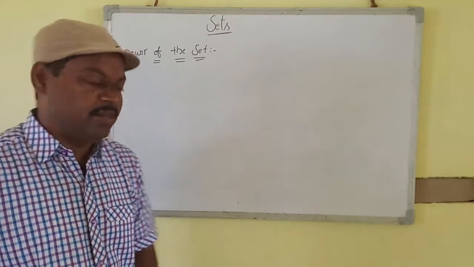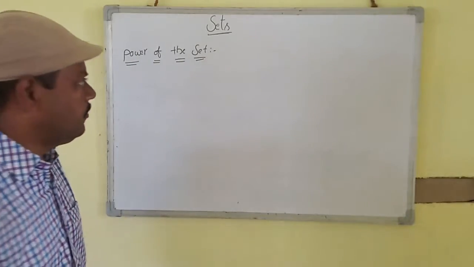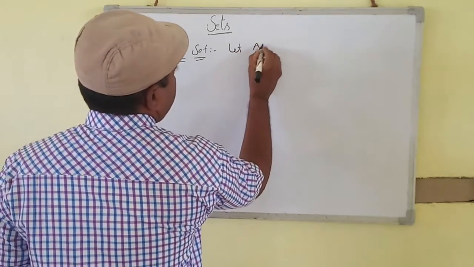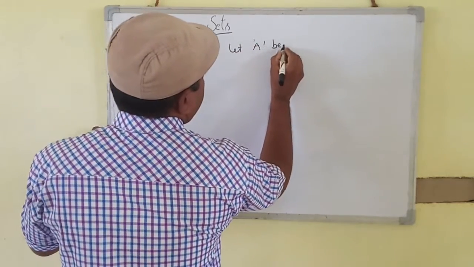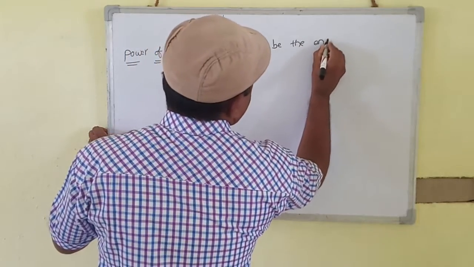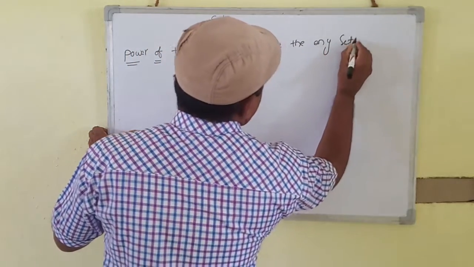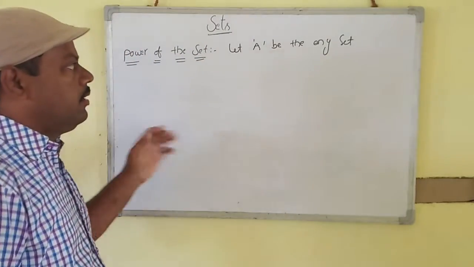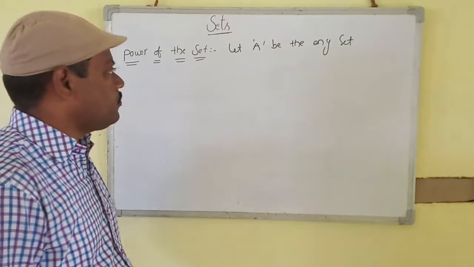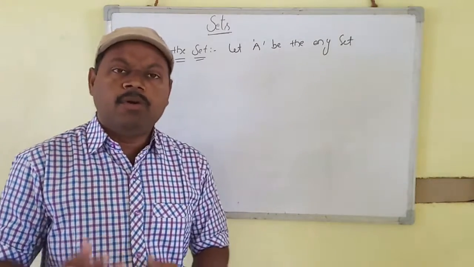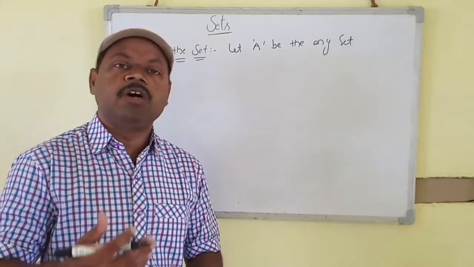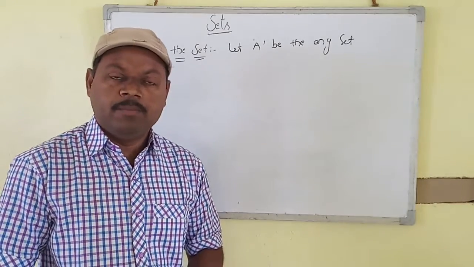Power of the set. Let A be any set. Write all possible subsets of the set.